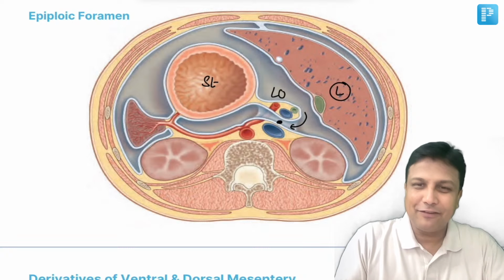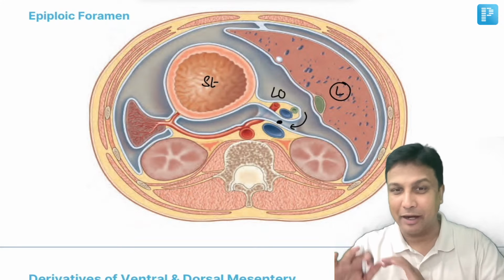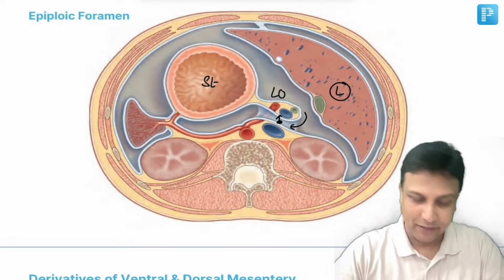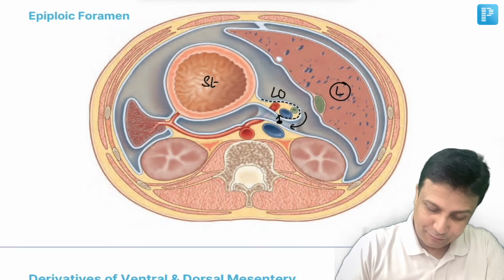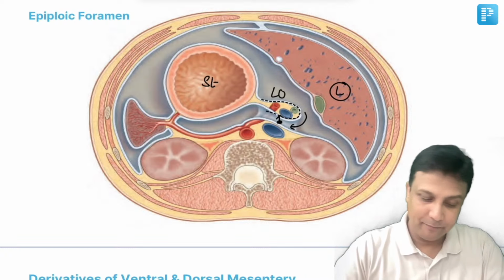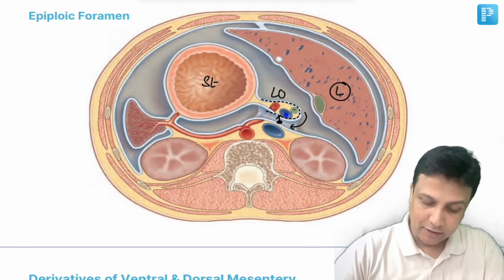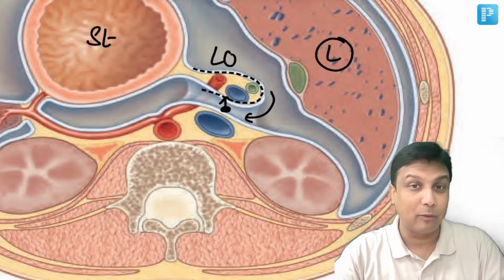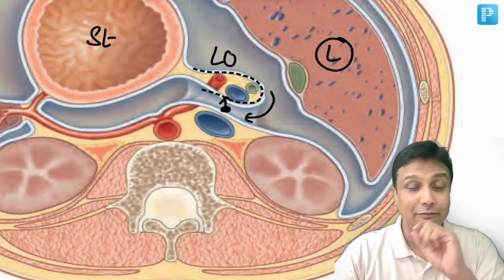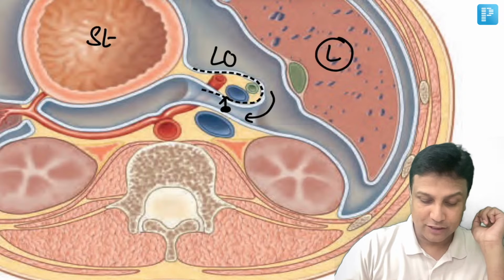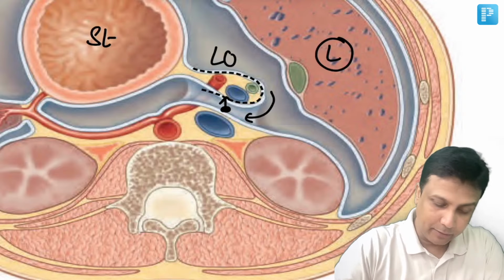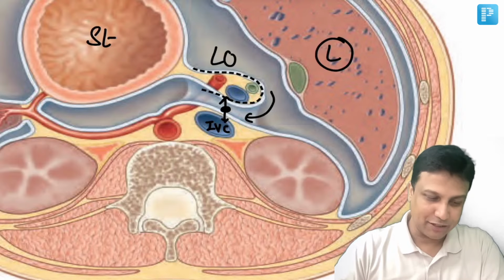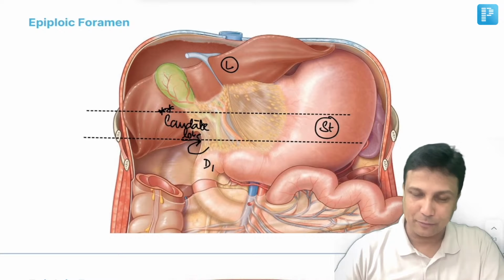Okay. So what do you have in front of the epiploic foramen? You can very clearly see from our diagram right now. Anterior to this one here, there is a free margin of lesser omentum. And this free margin of lesser omentum will consist of the portal triad. And what is that portal triad? You're able to see there. It's portal vein, the proper hepatic artery, and the bile duct. In front of the epiploic foramen, there will be the free margin of lesser omentum, and there you're able to see the portal triad. What do you have behind the epiploic foramen? There will be inferior vena cava. So anterior boundary, posterior boundary, and then with the previous diagram, we are done with the superior and inferior boundary.